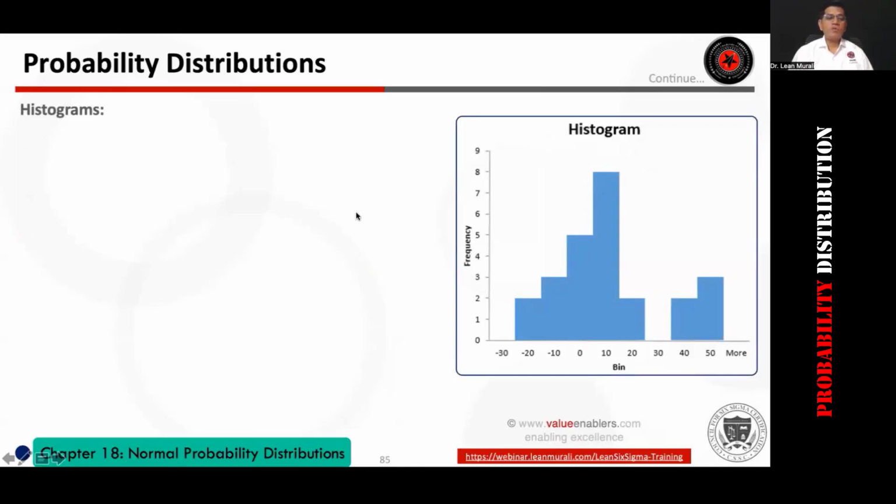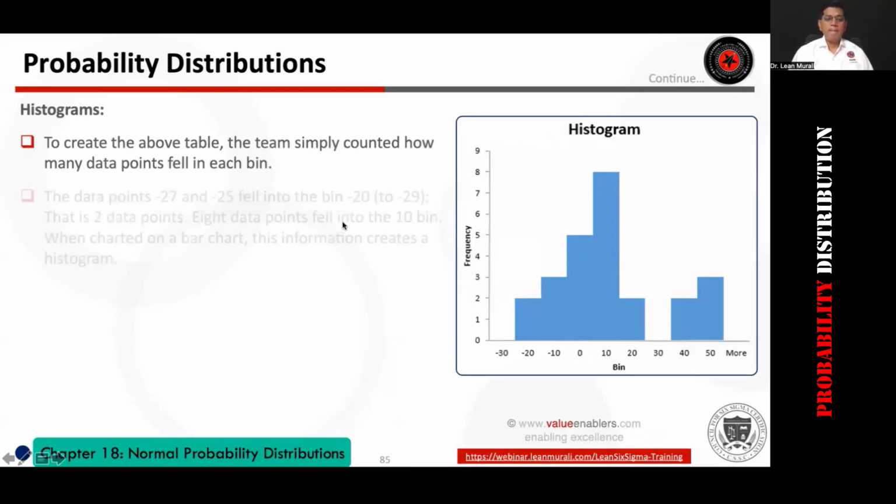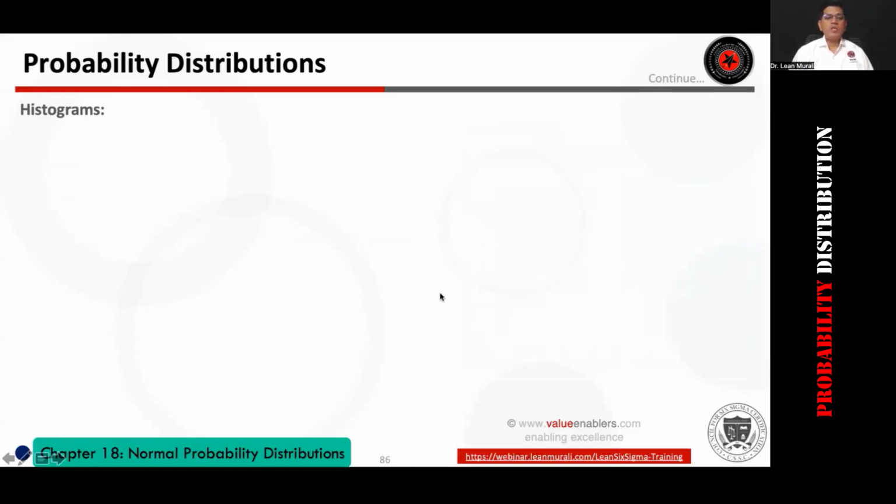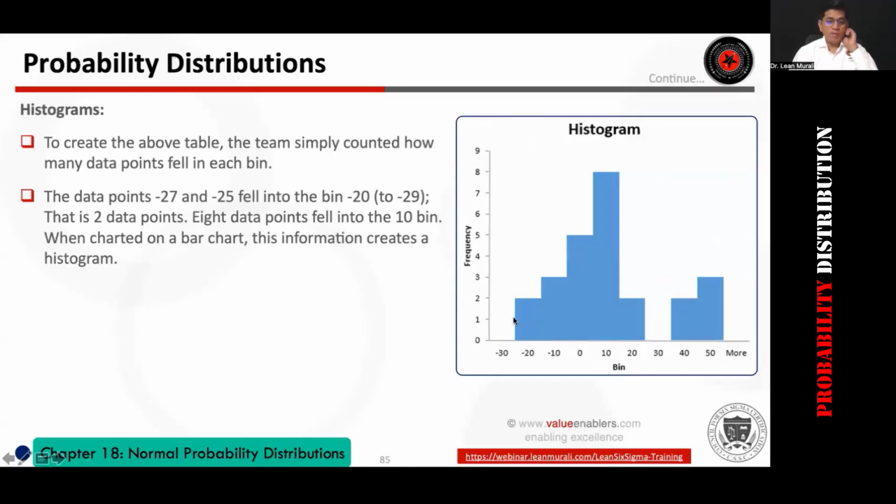When the histogram looks like this, you can interpret it. What does the histogram say? The data points -27 and -25 fell into the bin which is -20 to -29, and that is 2 data points. Here there are 2 data points, and so on and so forth. The reason I showed you this is that whatever bin, class interval and data points we have, we have plotted like this.